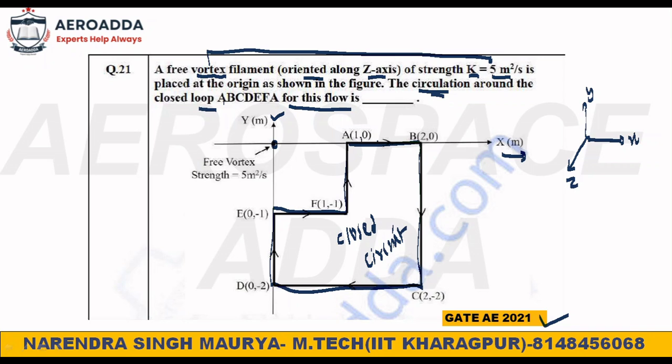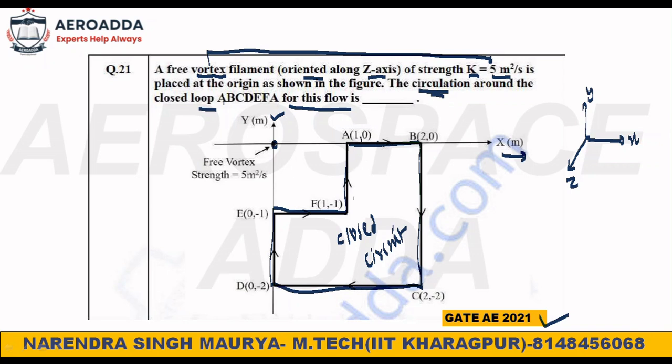When I explained the circulation and the vortex, I told you that only if the strength of the vortex lies inside the closed circuit, or closed loop, will you be able to find the circulation, because circulation is calculated for the closed loop.